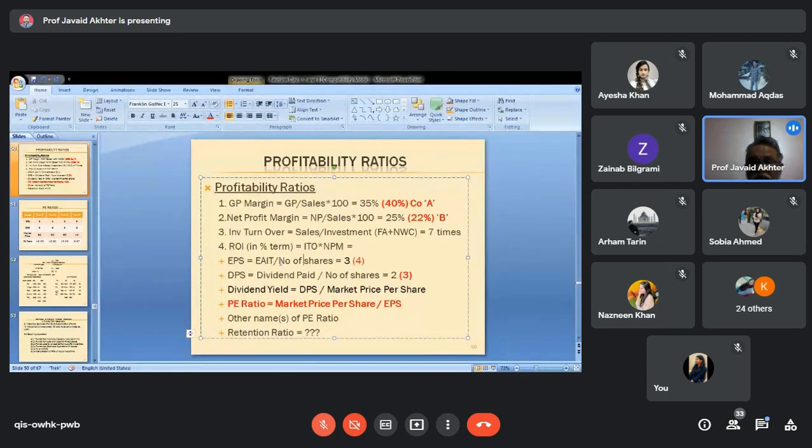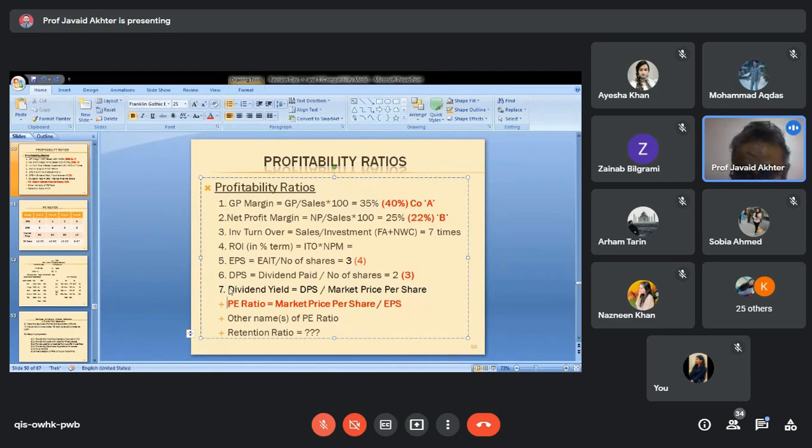It gets you EPS. Then there is another measure of profitability which is known as DPS. DPS stands for dividend per share. So dividend per share is equal to dividend paid divided by number of shares. This is a simple calculation. Another ratio or profitability measure is the dividend yield.